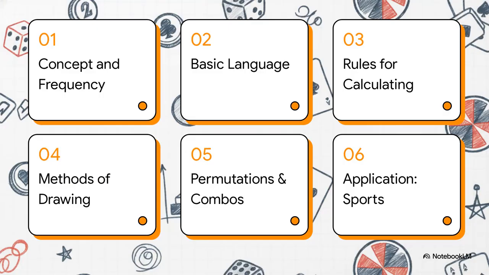Here is our quick roadmap for today. We're hitting the concept and frequency of probability, the basic language of probabilities, rules for calculating events, methods of drawing balls, calculating permutations and combinations, and finally, a real-world application looking at sports.